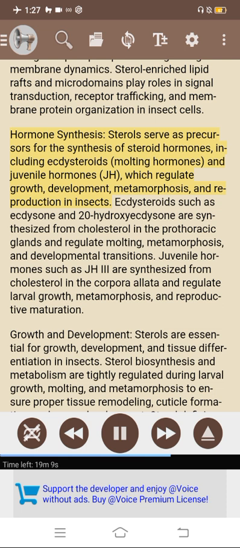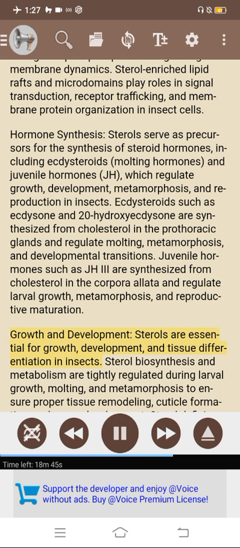Hormone synthesis. Sterols serve as precursors for the synthesis of steroid hormones, including ecdysteroids, molting hormones, and juvenile hormones (JH), which regulate growth, development, metamorphosis, and reproduction in insects. Ecdysteroids such as ecdysone and 20-hydroxyecdysone are synthesized from cholesterol in the prothoracic glands and regulate molting, metamorphosis, and developmental transitions. Juvenile hormones such as JH3 are synthesized from cholesterol in the corpora allata and regulate larval growth, metamorphosis, and reproductive maturation.